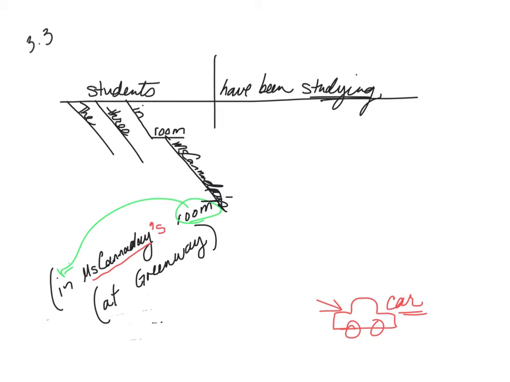The 3 students in Miss Canaday's room at Greenway. What does at Greenway describe? Describe students? Well, not really. There's a better answer here. And that is, it's describing where the room is. So let's make that a little bit longer so that I can say, where's the room? The room is at Greenway.